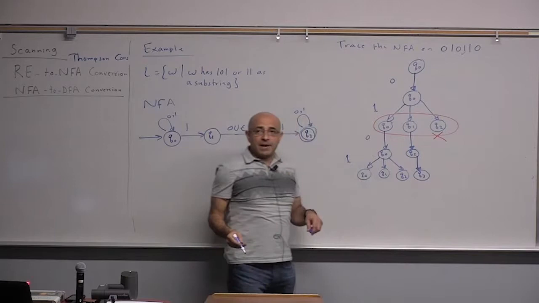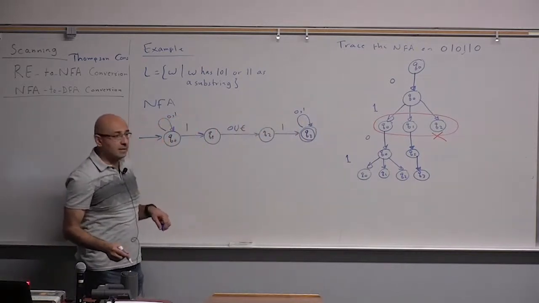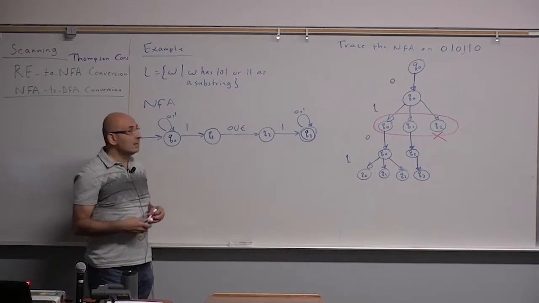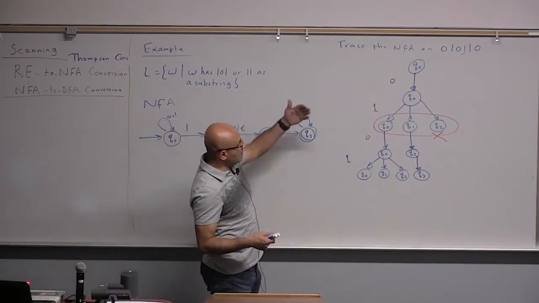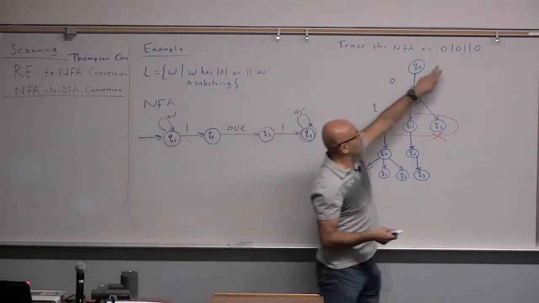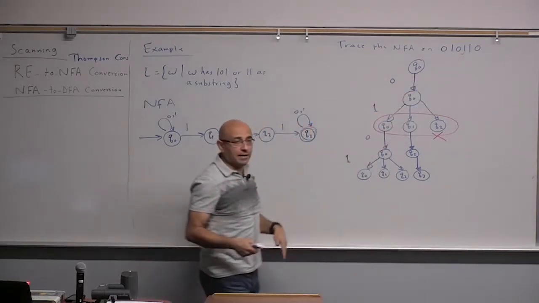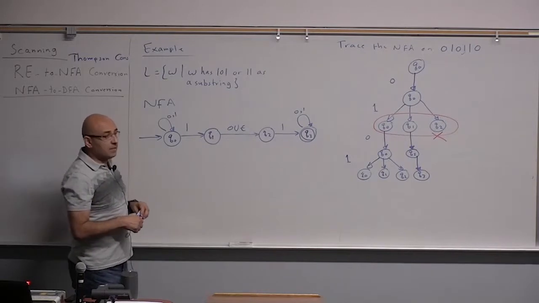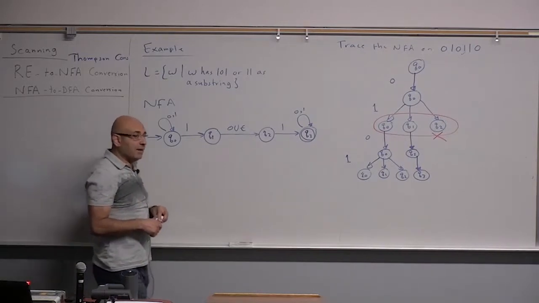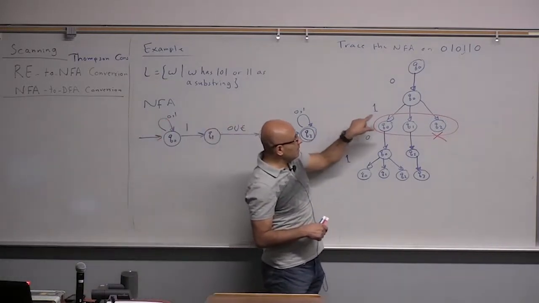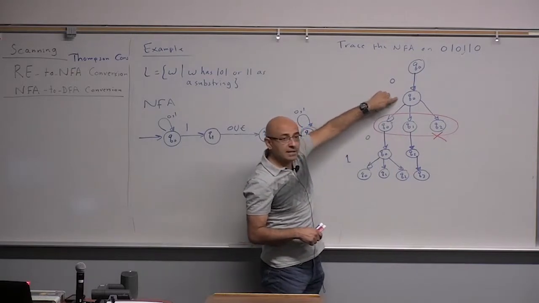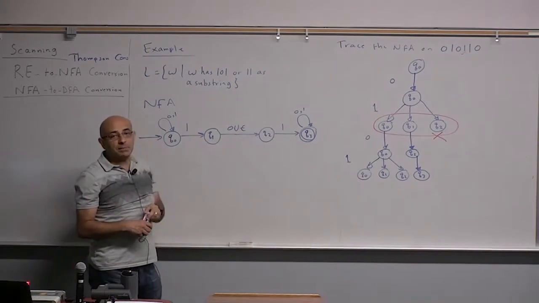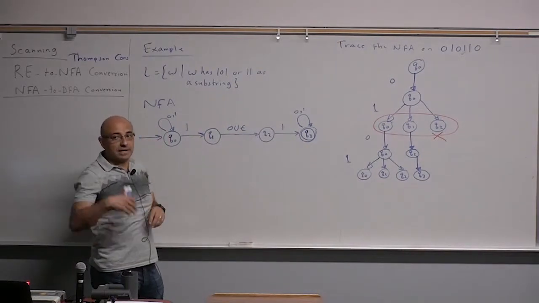So there's a lot of branching that is going on here. See, we are tracing the processing of this string by this NFA. And we have all of this branching because it's an NFA, and given a symbol, and we are in a given state, there may be multiple possibilities for the next state.